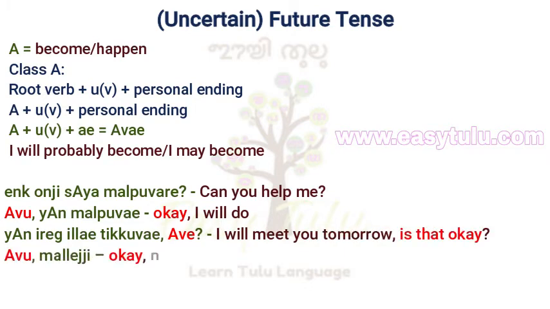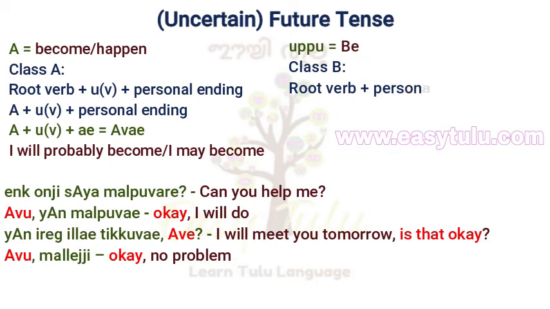Okay, no problem. Okay, now let us conjugate another verb uppu in future tense. Uppu means be. It is a class B verb. We have to add personal ending directly to the root verb. Class B, root verb plus personal ending.